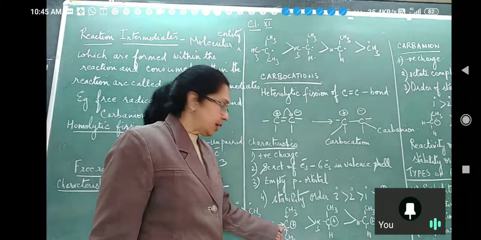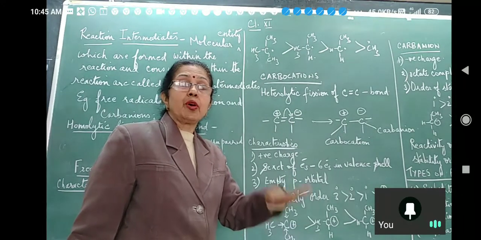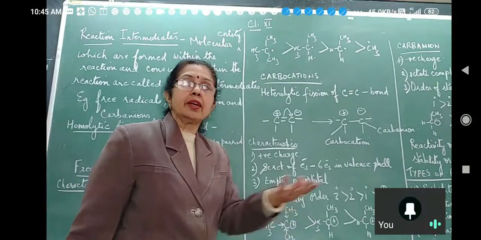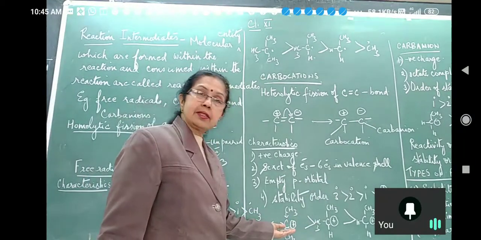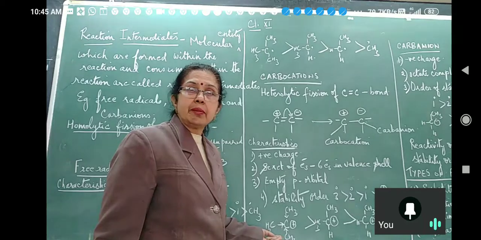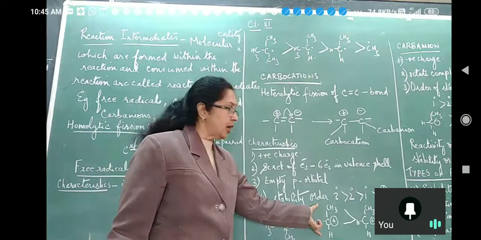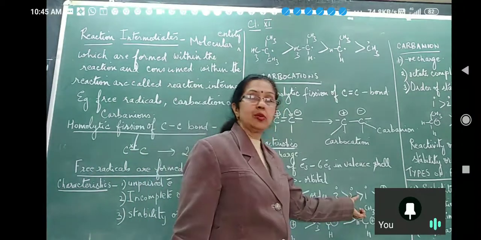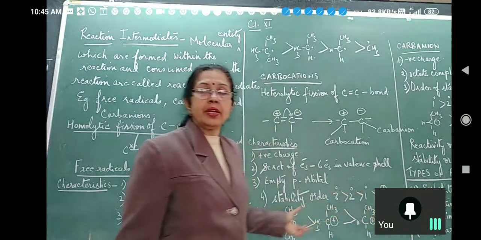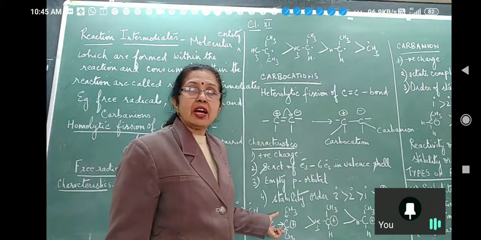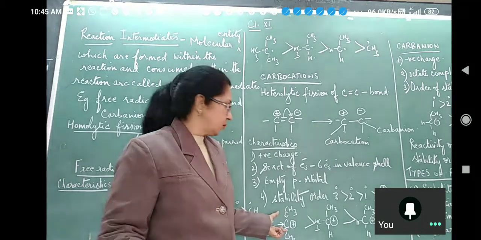And when the electrons come here, this positive charge will be reduced. Because what does positive charge want? It wants electrons to nullify the charge. So it will decrease and it will become very stable. Here there are three alkyl groups. Here there are two alkyl groups. Here there is one alkyl group. And here there is no alkyl. Okay? So here the positive charge will be least, so it will be most stable, right?